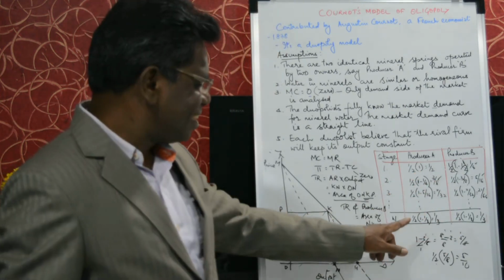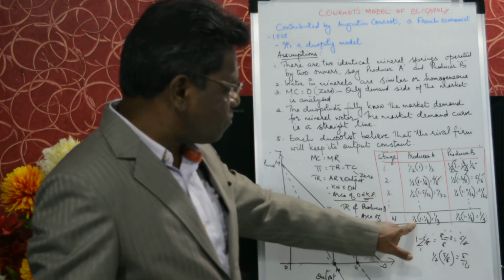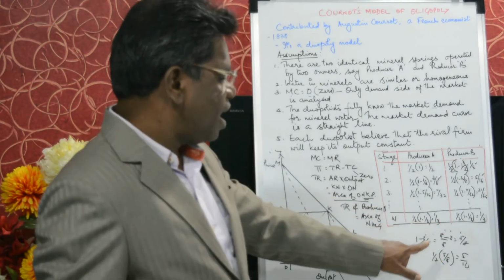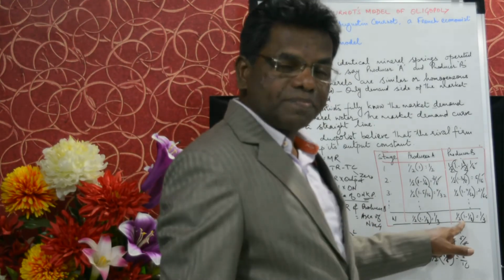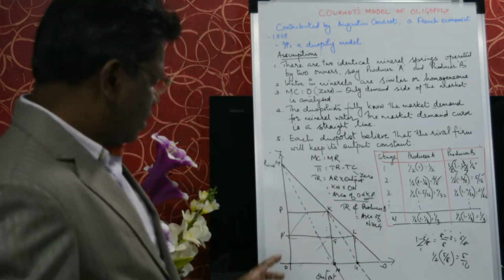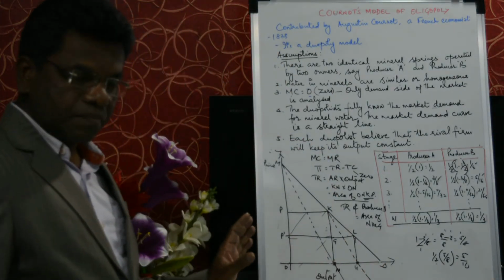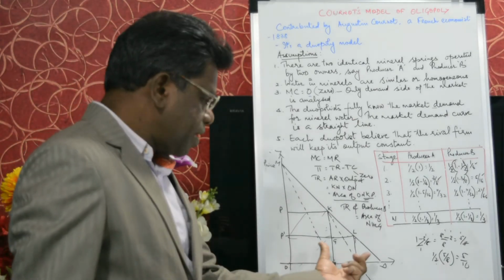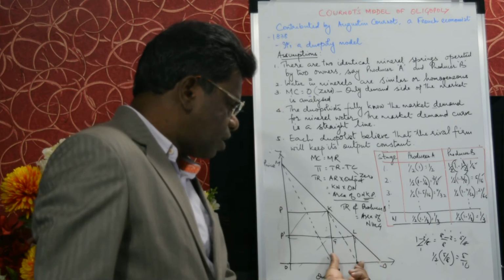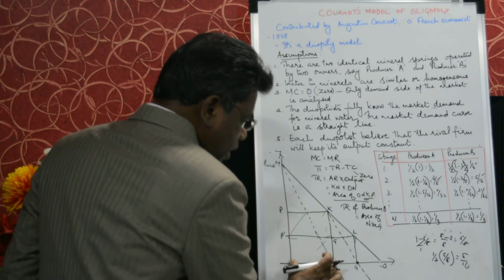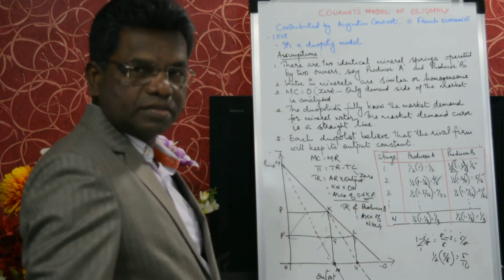See, A will produce half of 1 minus 1 upon 3, that is equal to 1 upon 3, and B will also settle down at half of 1 minus 1 upon 3, that is equal to 1 upon 3. If I show it in the diagram, first A was producing ON, and B came to the market, he has got ND, out of that 50%. So A will have, next chance, this plus this is 1.5.